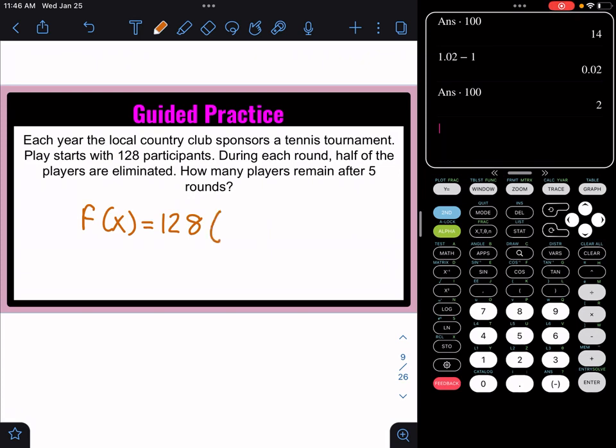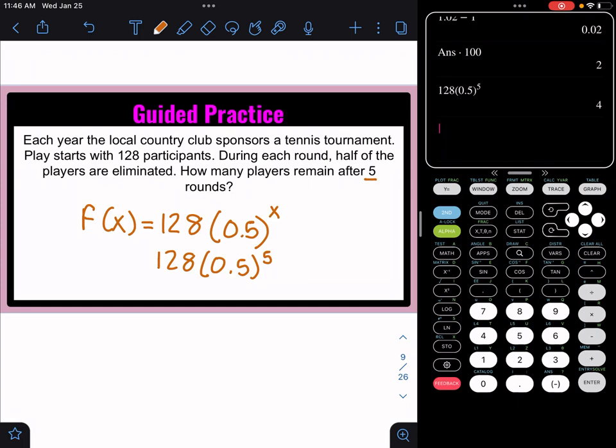Well, half would be 1/2, which to make that a decimal would be 0.5, and then we would have some amount of time, which here is rounds. So we can say that the number of participants is whatever the initial was times half of it, and they want to know how many after 5 rounds. We're going to raise it to the 5th exponent. So 128 times 0.5 raised to the 5th exponent is 4.